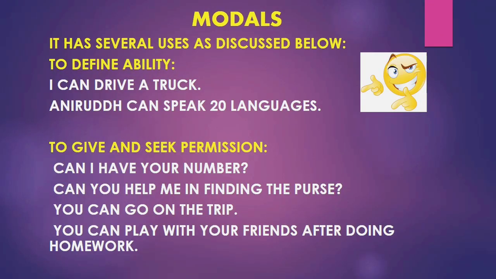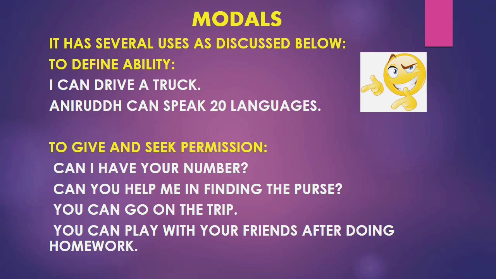The first prime expression of can is to show the ability, but there are other expressions too for which can be used. To define ability: I can drive a truck. Anirudh can speak 20 languages. Now, to give and seek permission: Can I have your number? Can you help me in finding the purse? You can go on the trip. You can play with your friends after doing homework.